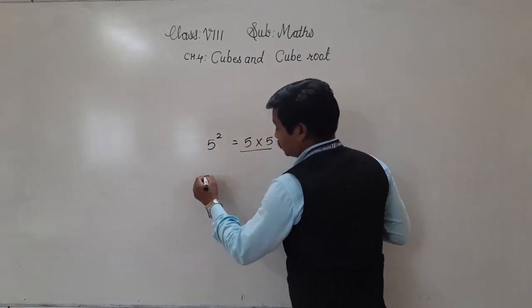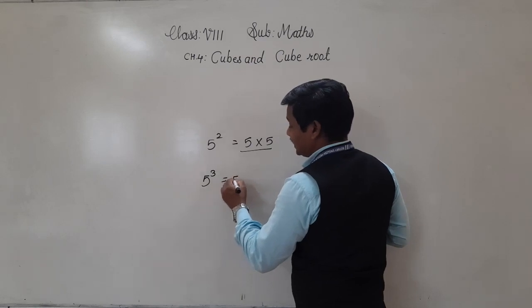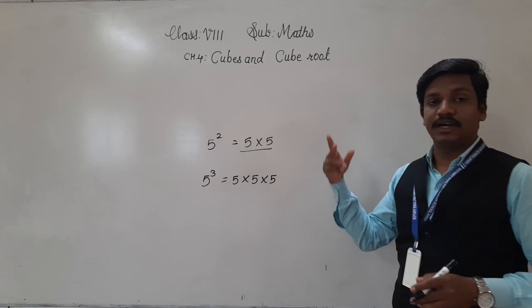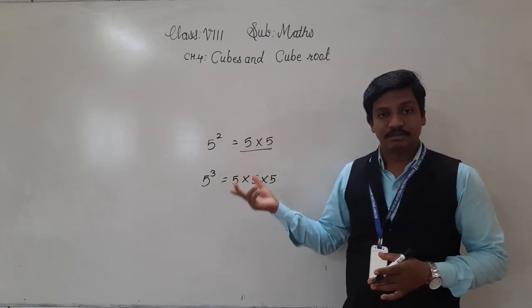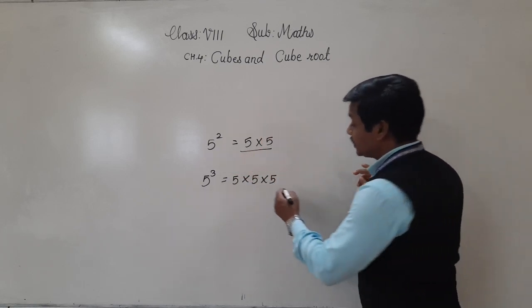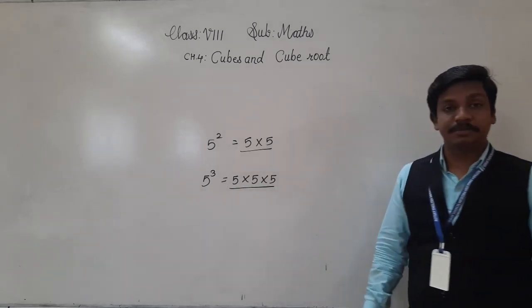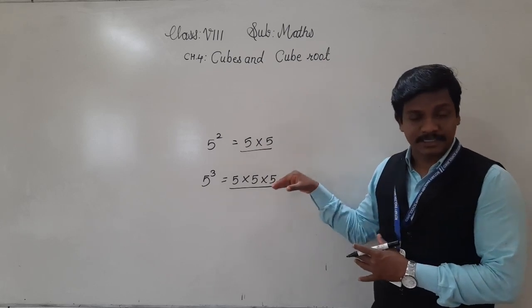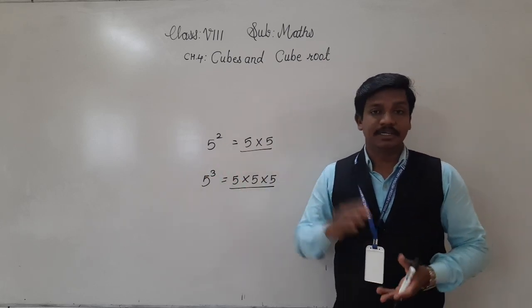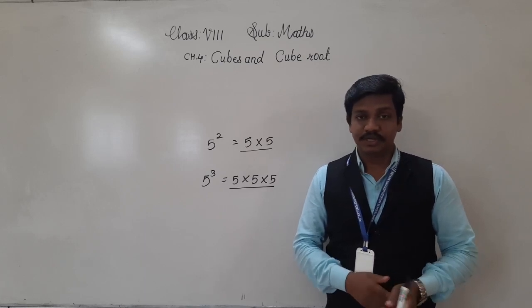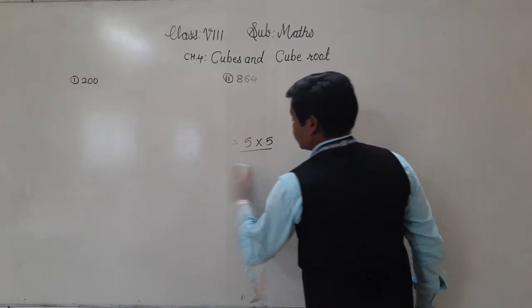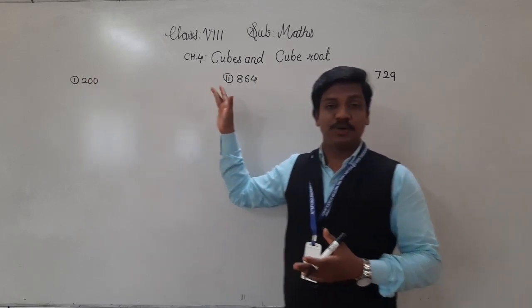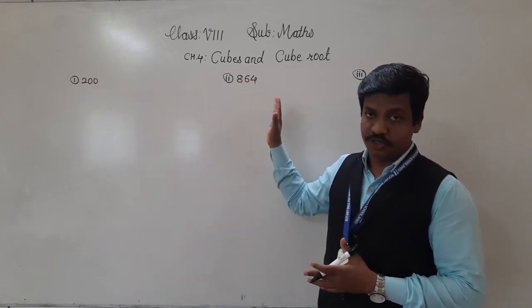Here in cubes, 5 raised to the power 3 means 3 times multiplication. So when we find the prime factors of the number, we will form triplets of the prime factors. And if you get exact triplets of the prime factors, then that number is a perfect cube number. Let us see some examples. Let us solve these 3 examples to check whether they are perfect cube numbers or not.